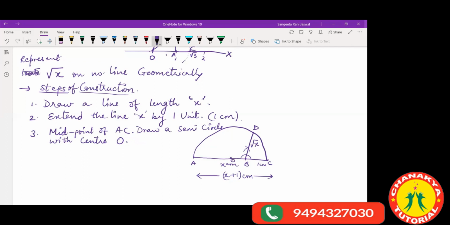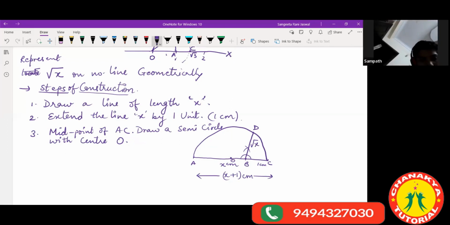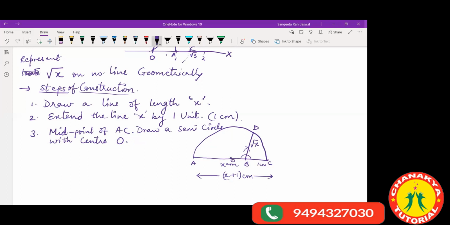This distance is your root over X. Whatever measurement you are given, either this X is 5.3 or 6.7 or 4.2 or 7.9, whatever it is given, this much distance is your root over X. This is a general method for every number, whichever number you are given. This is how you need to find it.